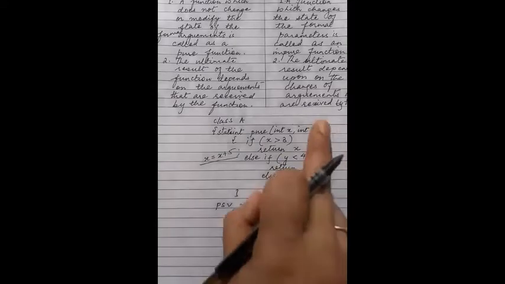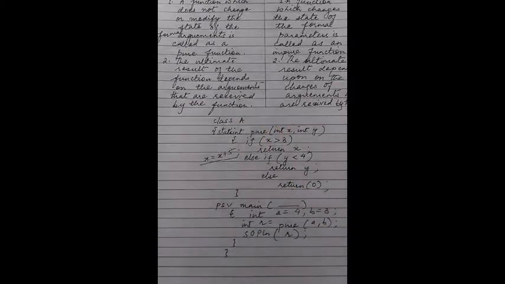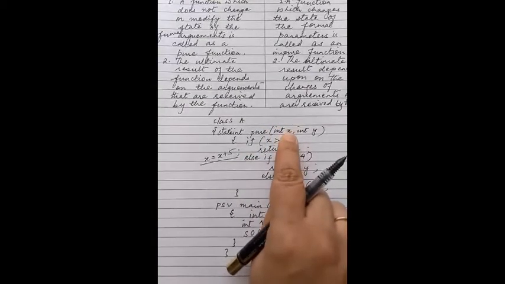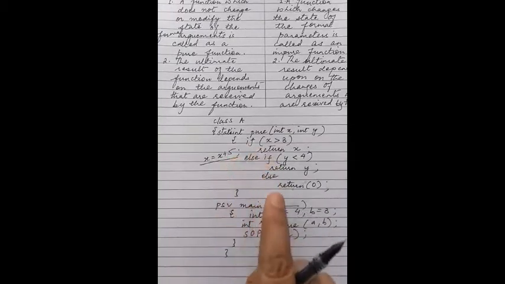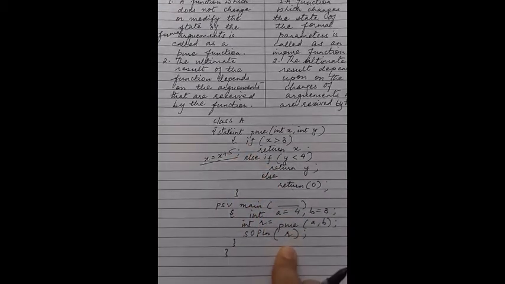So actual parameters and formal parameters have different memory locations. The value of formal parameters are not changed. The value of formal parameters, if changed in the function, are not reflected in the actual parameters. This is the case of a pure function. Now I will give an example of an impure function.